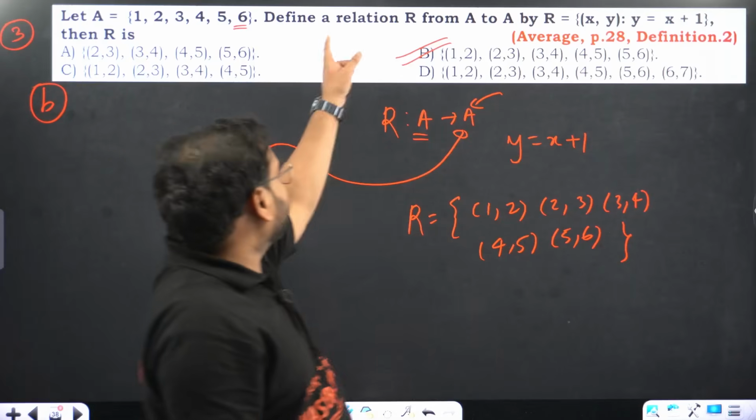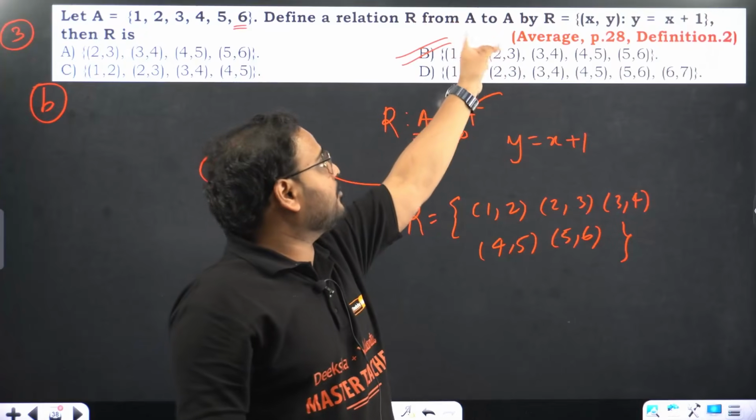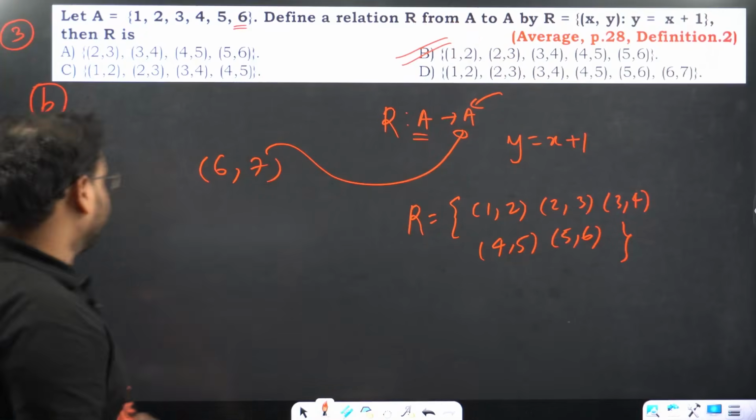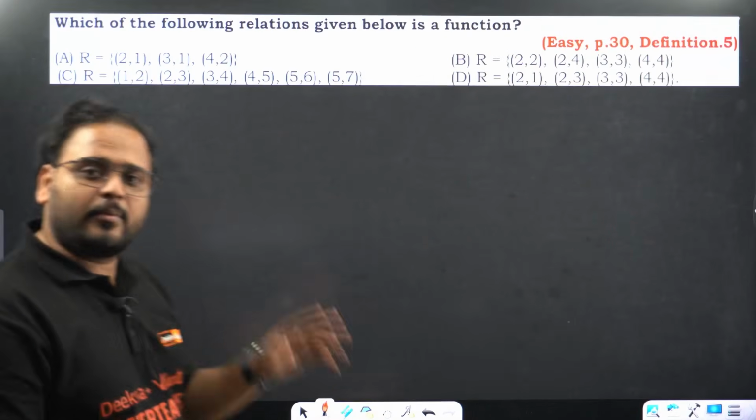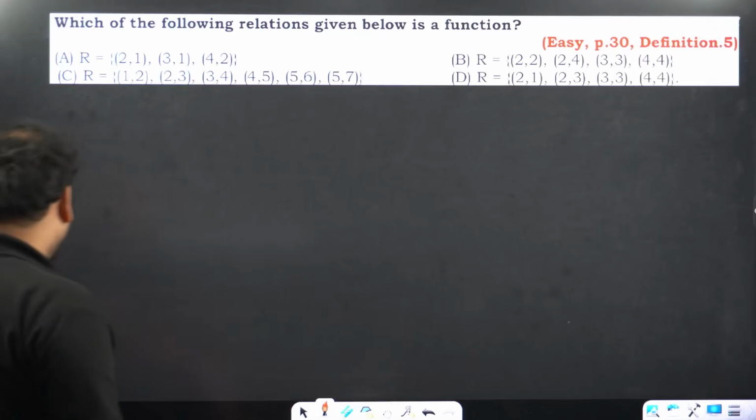Check here, defined from R to R. Defined from A to A. Okay? So domain is also A, codomain is also A. Clear na?